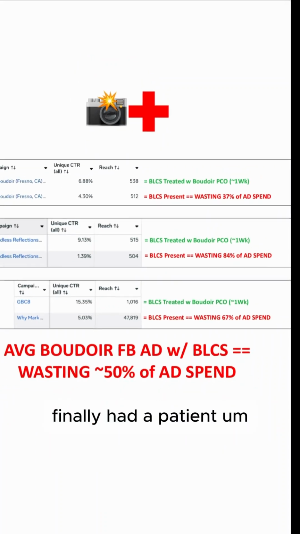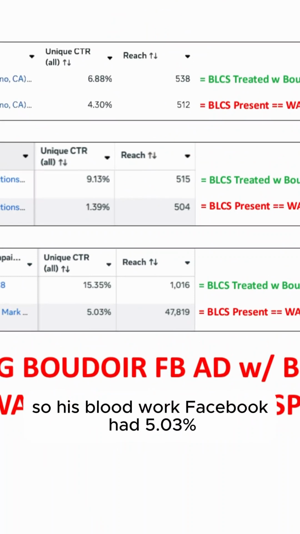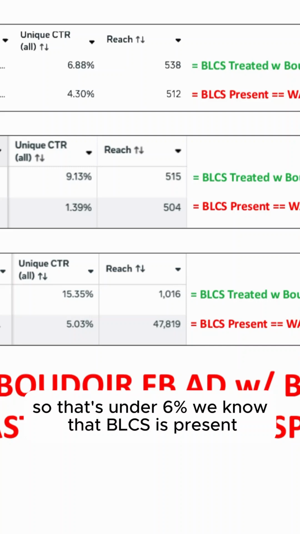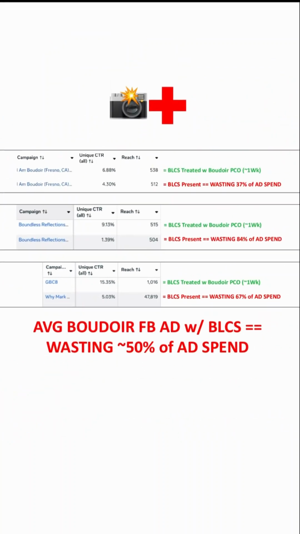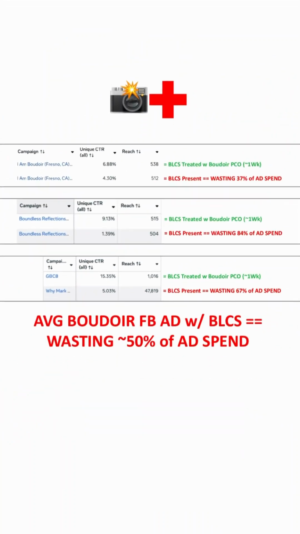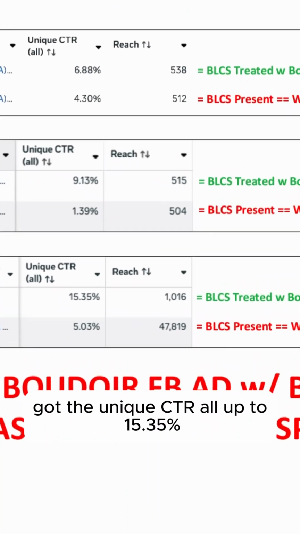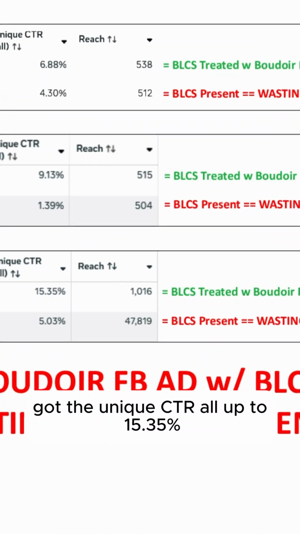Finally, had a patient whose Boudoir Facebook ad had 5.03%. So that's under 6%. We know that BLCS is present. So we knew we had some work to do. We can treat this with Boudoir Pico. So did that. Actually did a lot more work on this one. Got the unique CTR all up to 15.35%.